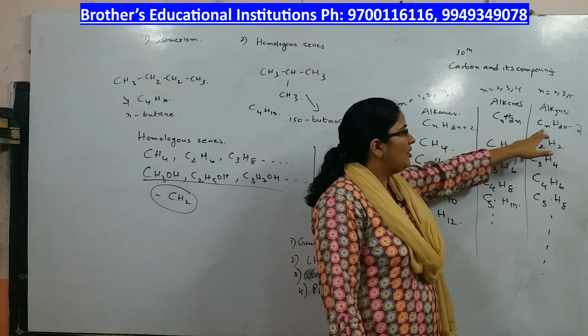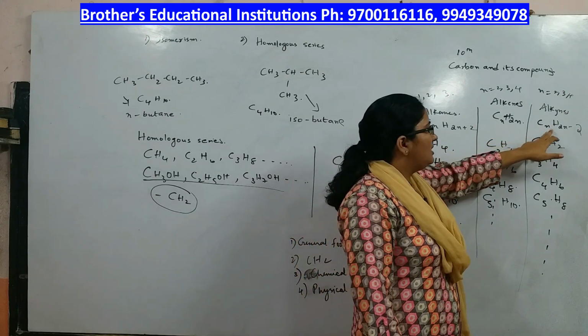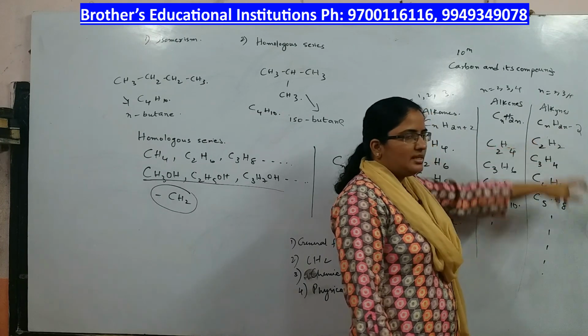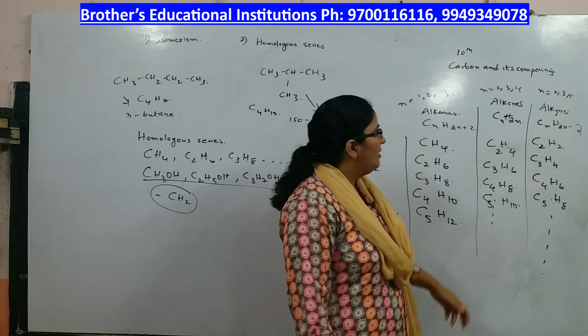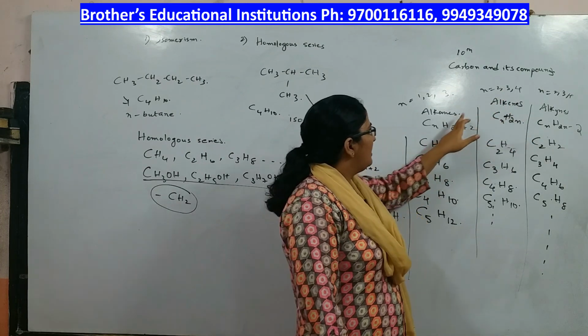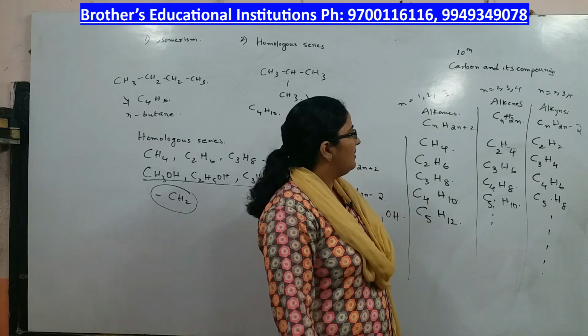Here also there is no compound like C1 and H0, it does not exist like that. So for alkenes and alkynes you start with 2, whereas for alkanes you start with 1.